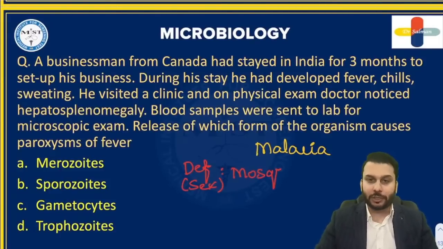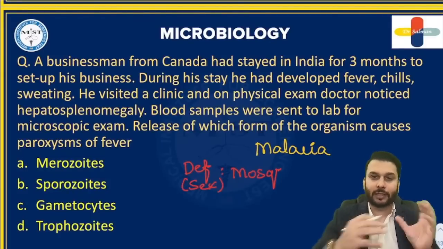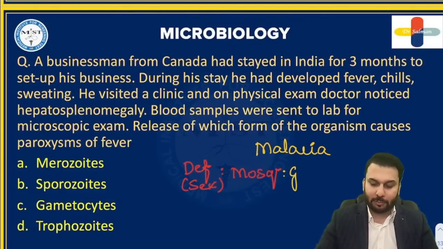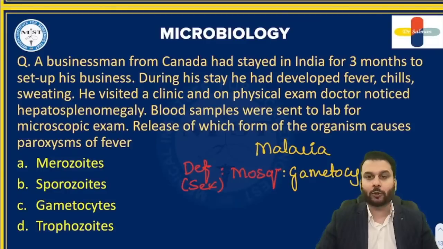So how does this mosquito get affected in the first place? Not every mosquito is having the malaria agent, right? So the mosquito itself first should get affected, then it can spread it to human beings. So you should all remember the infective stage to the mosquito is known as gametocyte. All right, the infective stage to the mosquito is known by the name of gametocyte. Is that understood?